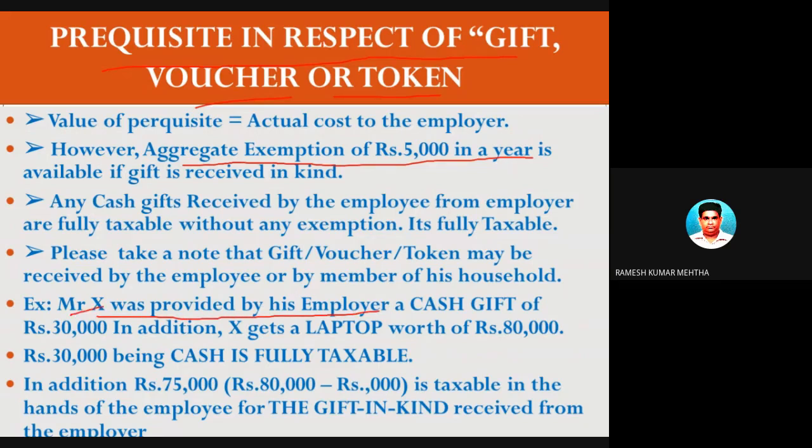So Mr. S. Ramesh Kumar Verita is working in JSPM, and JSPM has given him a cash gift of 30,000 rupees. And in addition to this, he did some marvelous things in his academics, and he has been given a laptop worth 80,000 rupees as a gift. So what did he get? He got a cash award and also a laptop, free, absolutely zero cost. Okay, now he is getting this one and this one.